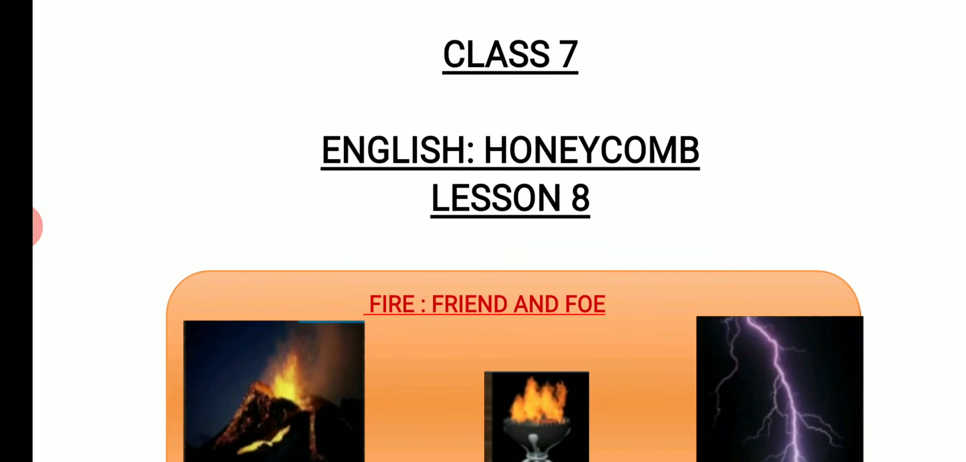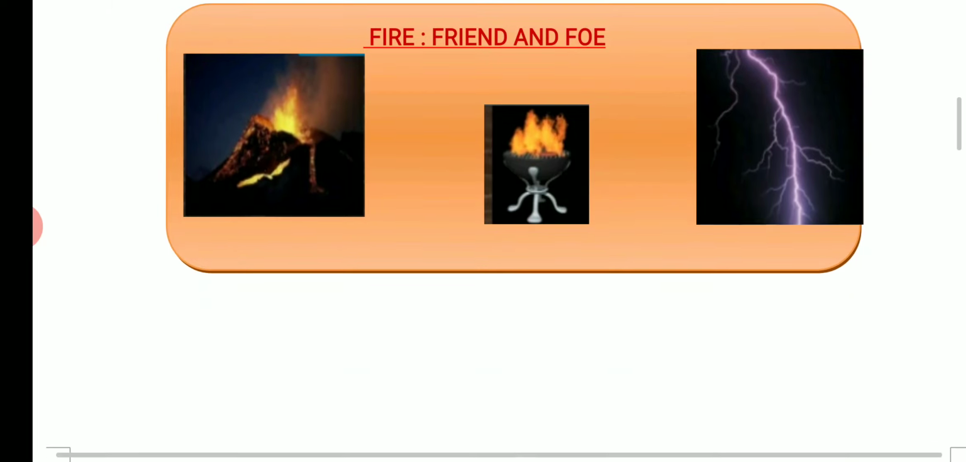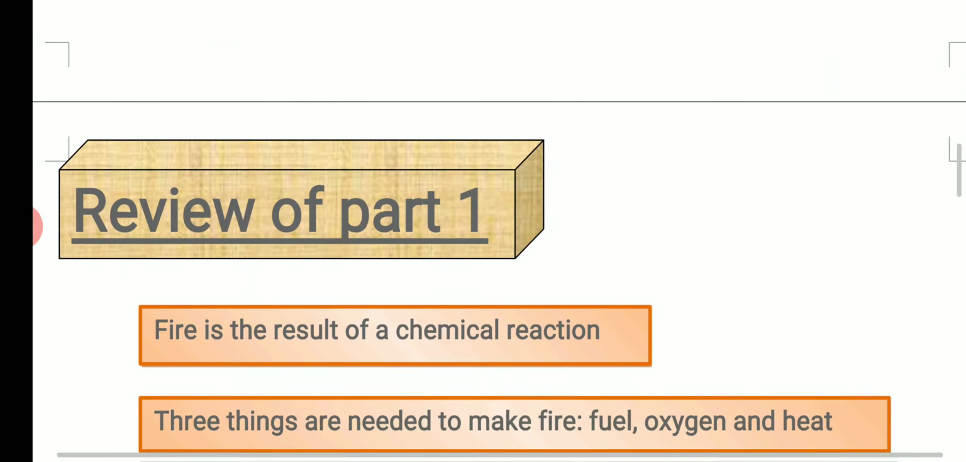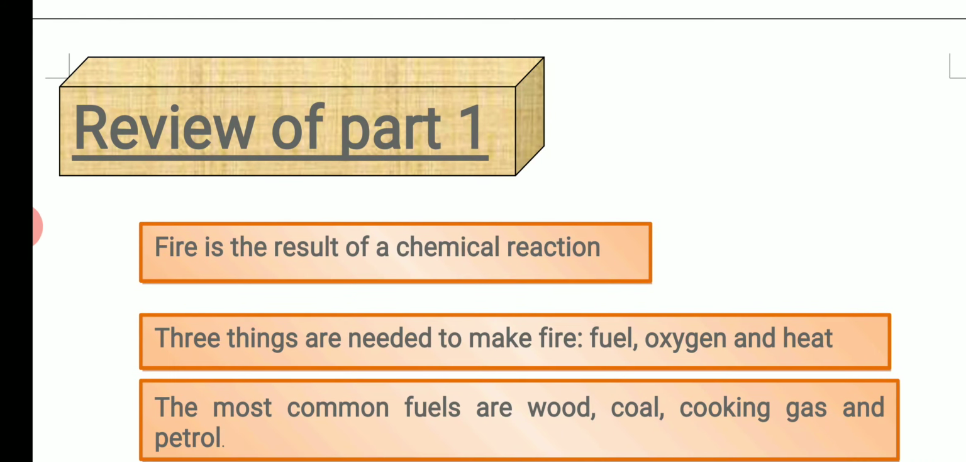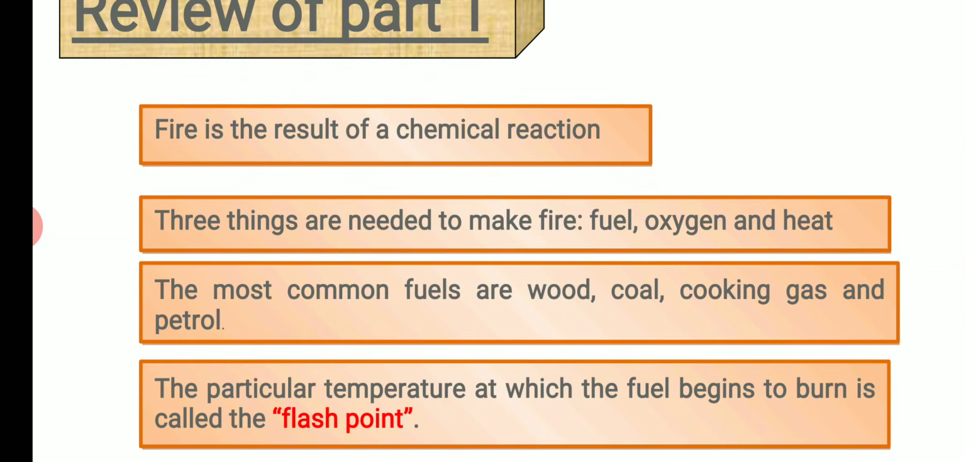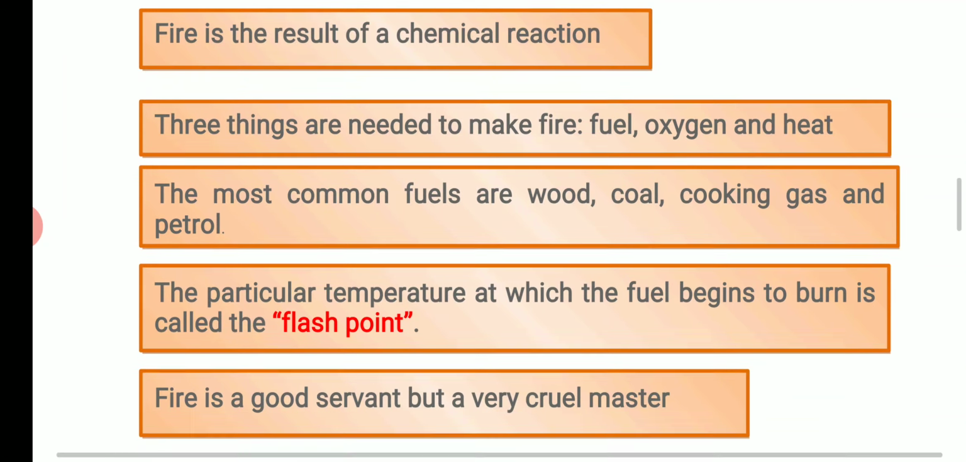Class 7th, where we were doing lesson number 8 from your Honeycomb book, and the name of the lesson was Fire, Friend and Foe. So in our previous videos we have studied that fire is the result of a chemical reaction. Three things are needed to make fire, that is fuel, oxygen and heat. The most common fuels are wood, coal, cooking gas and petrol. The particular temperature at which fuel begins to burn is called flash point.